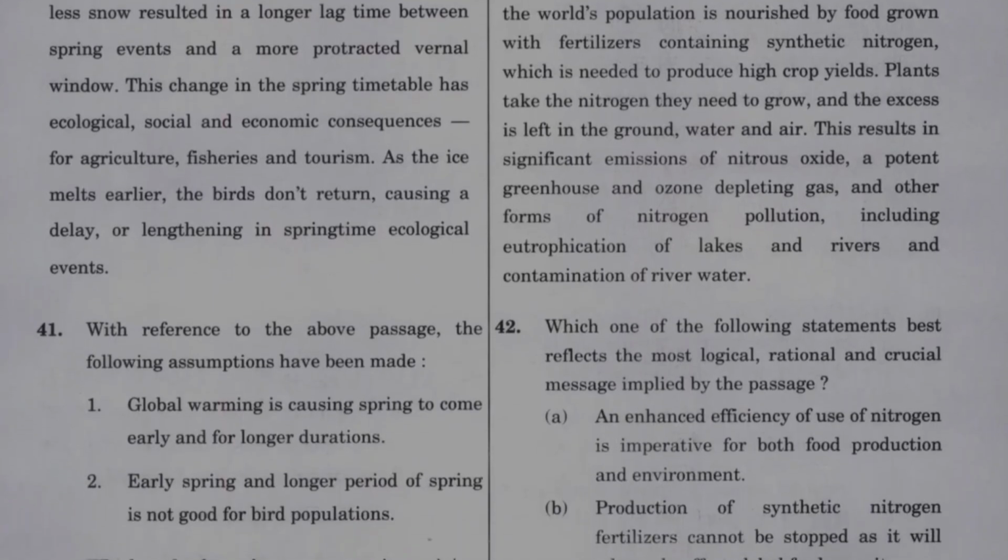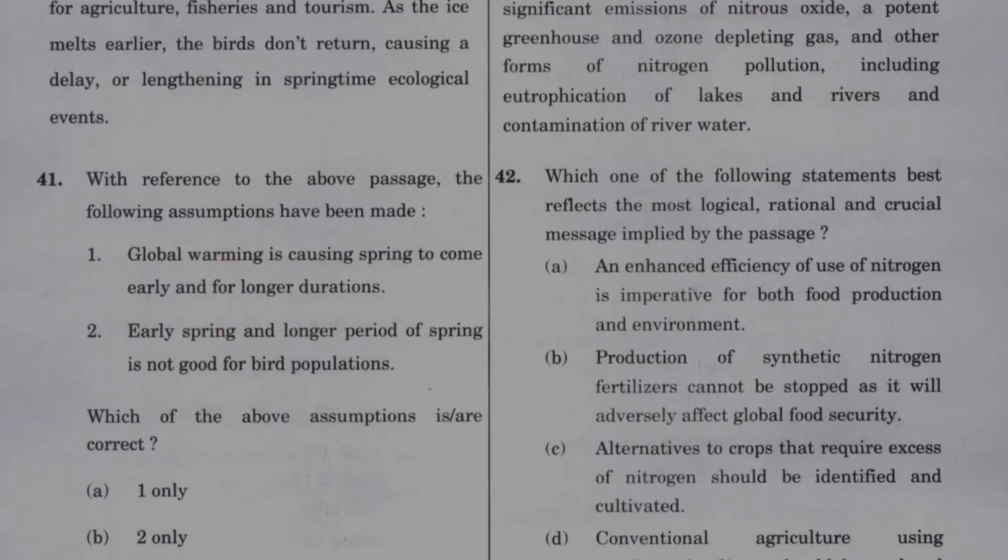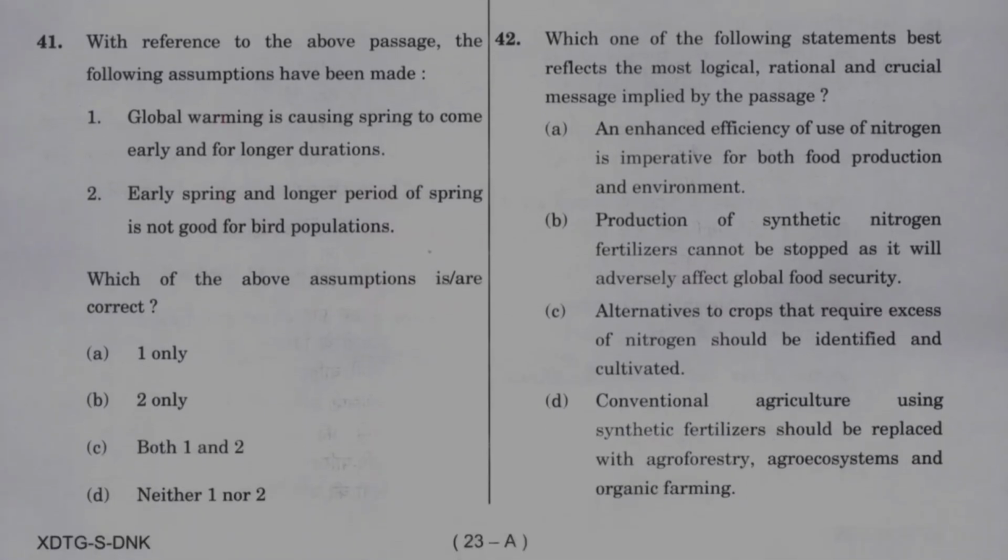Which one of the following statements best reflects the most logical, rational and crucial message implied by the passage? Option A, enhancing the efficiency of use of nitrogen is imperative for both food production and environment. Option B, production of synthetic nitrogen fertilizer cannot be stopped as it will adversely affect global food security. Option C, alternatives to crops that require excess nitrogen should be identified and cultivated. Option D, conventional agriculture using synthetic fertilizer should be replaced with agroforestry, agroecosystem and organic farming.